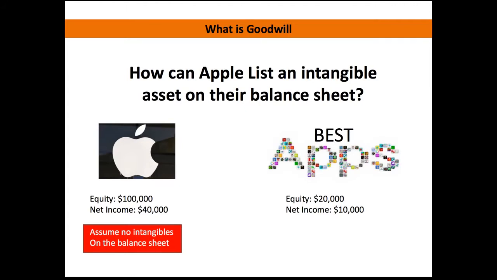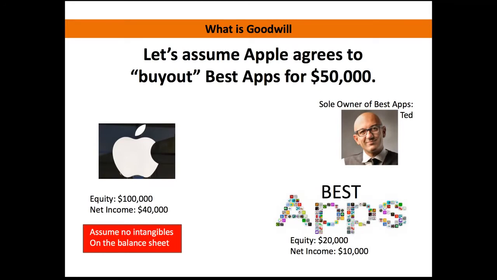Now if we remember, Apple's going to buy them out. Let's go to our next slide. Let's assume that Apple is willing to pay $50,000 in order to acquire Best Apps. When we look at that valuation of $50,000, we can understand why we would pay more than the equity of Best Apps, which is $20,000, because their net income of $10,000 a year is half of their equity, and they're going to be able to grow their equity very quickly with such a high net income.